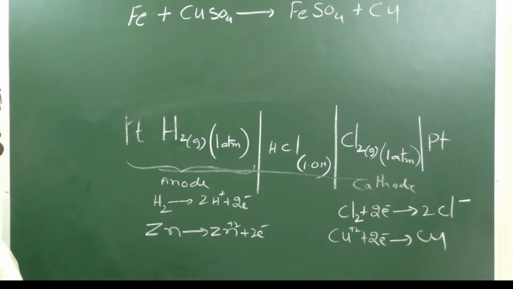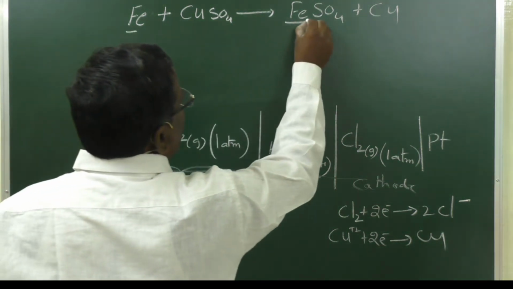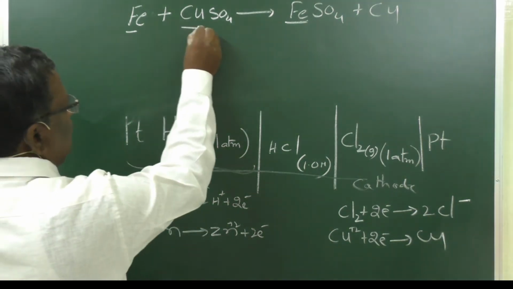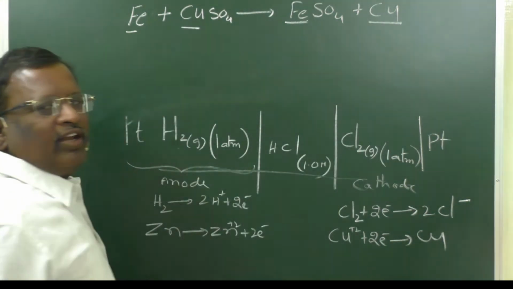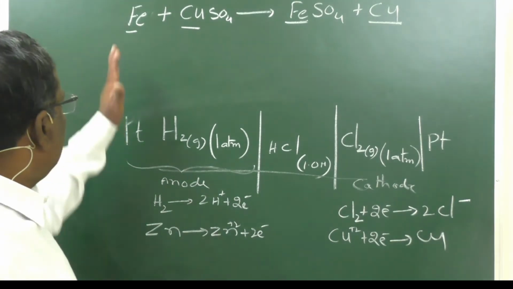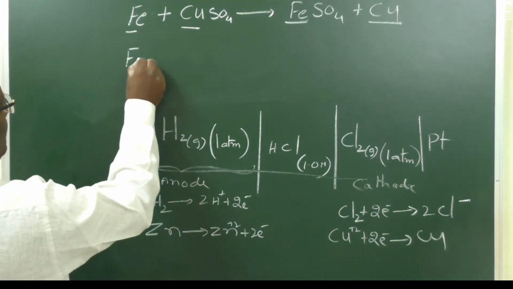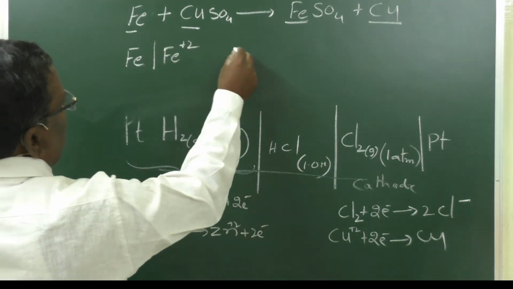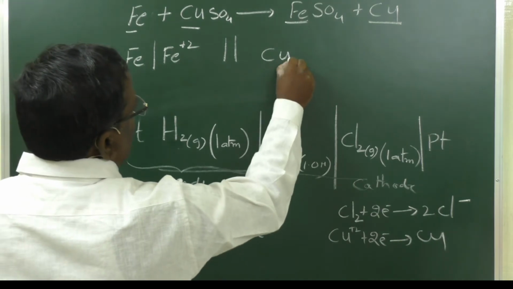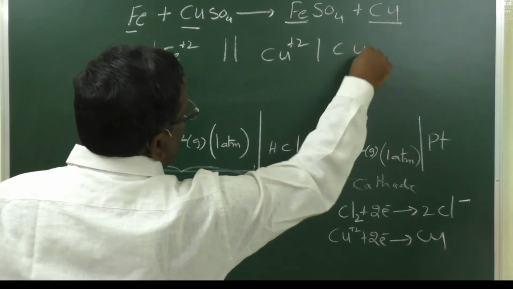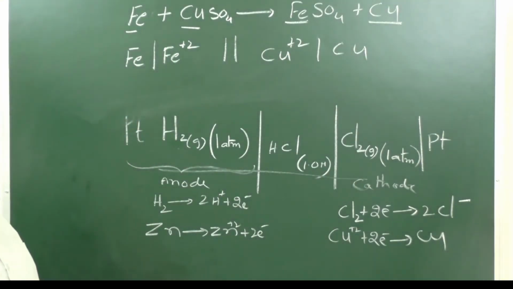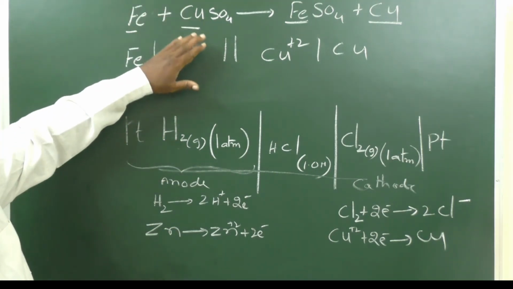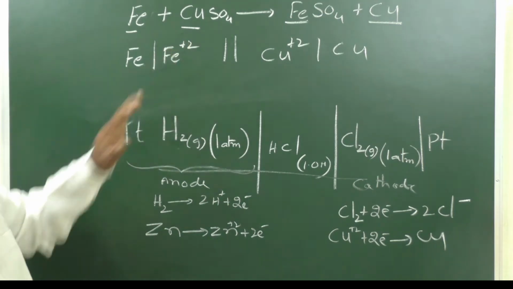In such cases, Fe is converted to Fe plus 2, so it will act as the anode. Cu plus 2 is converted to Cu, so it will act as the cathode. So, we have to represent it like this: Fe, Fe plus 2, salt bridge, Cu plus 2, Cu. Simple. If they give us a chemical reaction, we have to construct the galvanic cell.